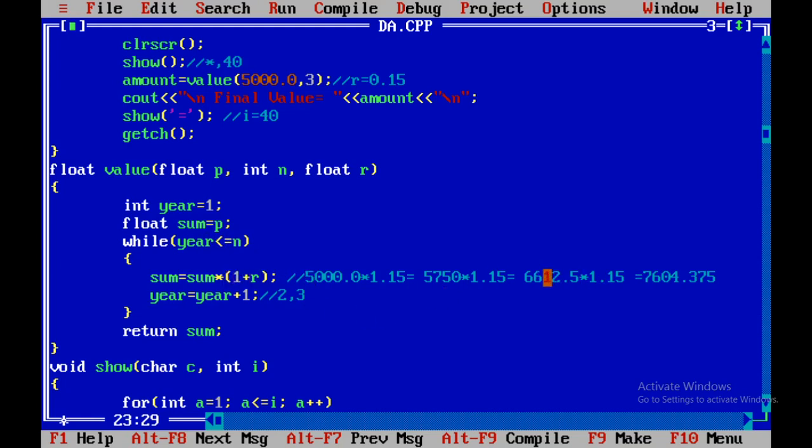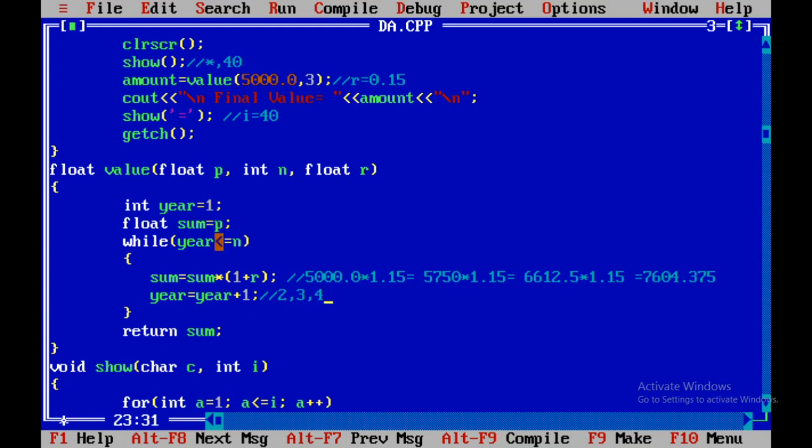So the last value of sum was 6612.5 into 1 plus r, that is 1 plus 0.15, that is 1.15, equals 7604.375. Year will get increased by 1, so 3 plus 1, that will be 4.